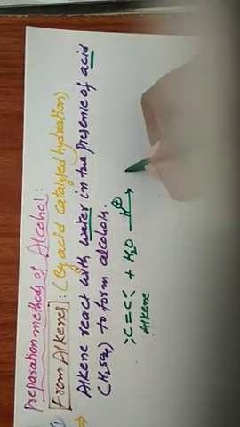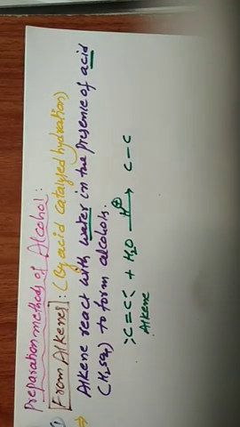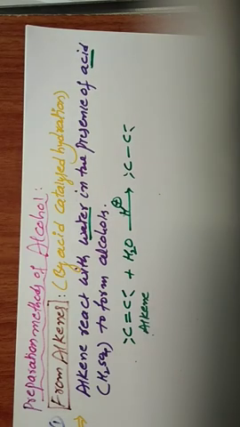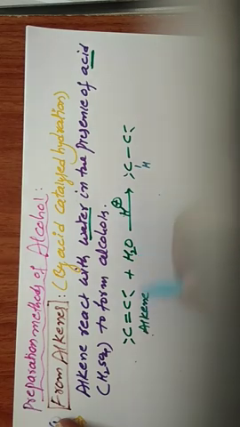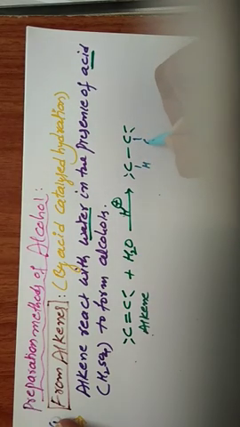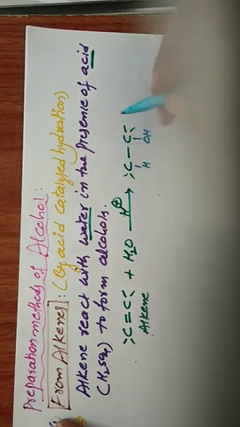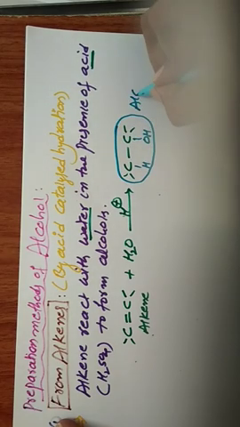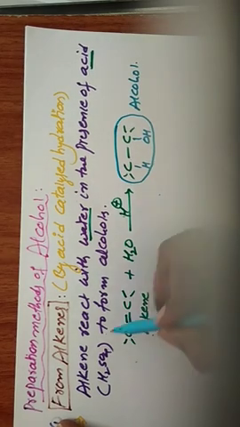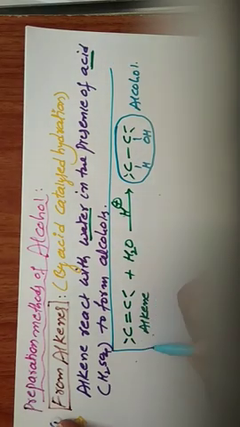We can get alcohol. The other two bonds remain the same. Here one hydrogen atom from H2O is attached and one OH group is attached. We get alcohol. So this is the general reaction.